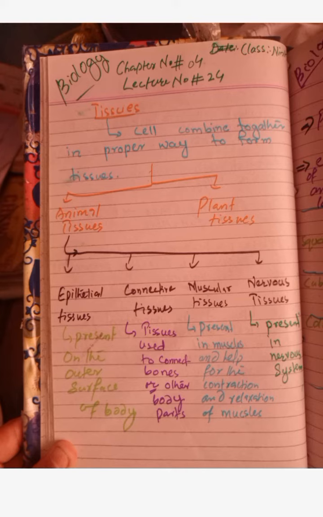Muscular tissues are present in muscles and help in the contraction and relaxation of muscles. And nervous tissues are present in the nervous system of the body.